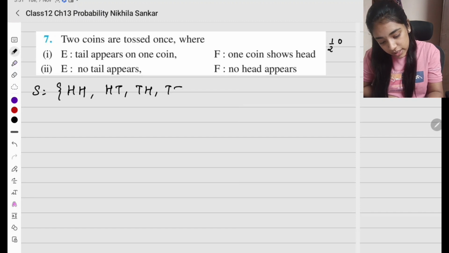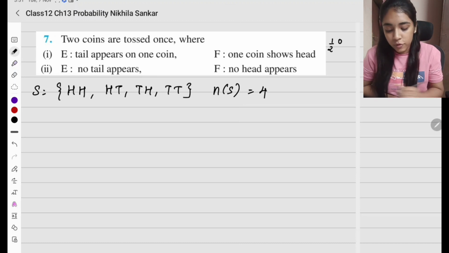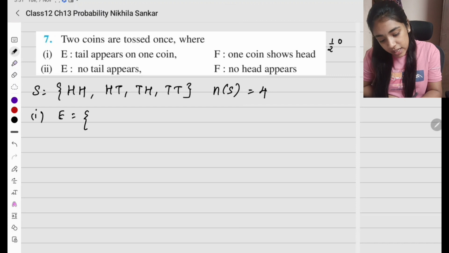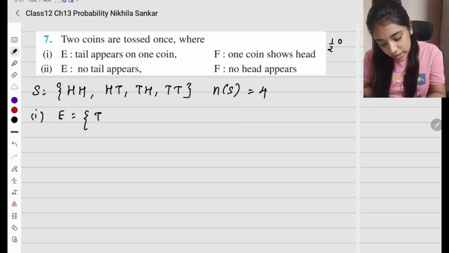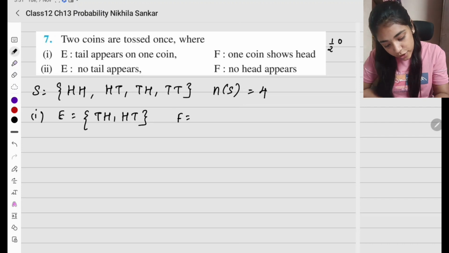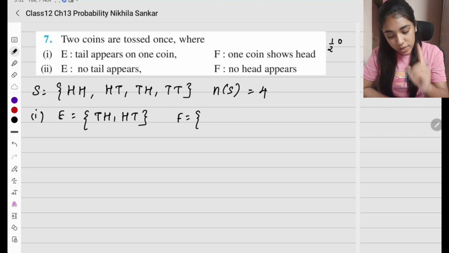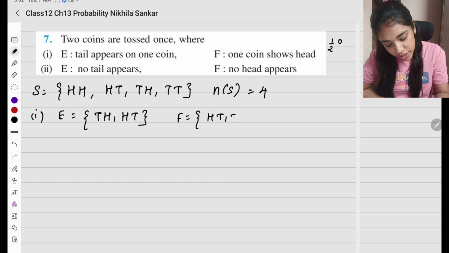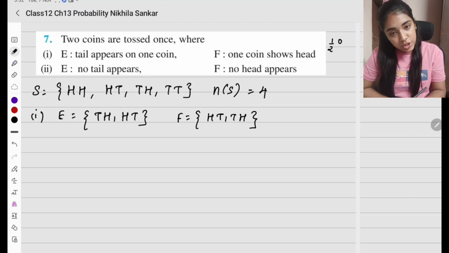T, H, T, T. So the number of elements in the sample space is going to be 4. Now, first subsection: E, tail appears on one coin. That is TH, HT. These are the two possible options. F is one coin shows head, so it is going to be HT and TH.